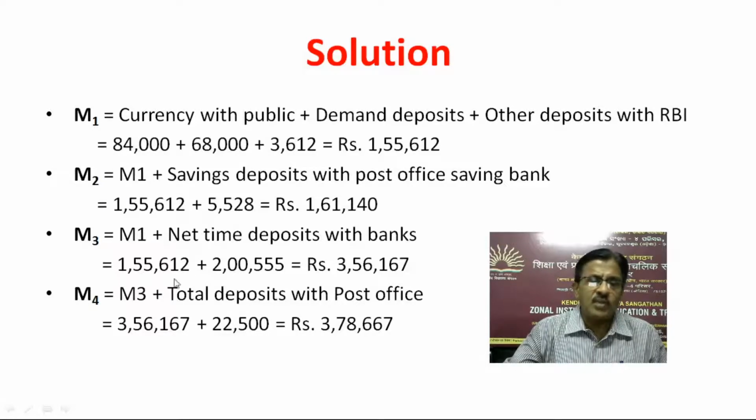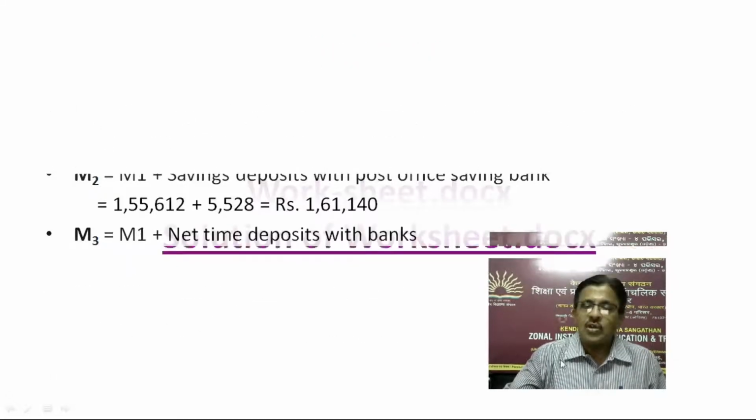M3 is M1 plus net time deposits with the banks. So the M1 figure is here. Then net time deposits with the bank is 2,555,000. So it is aggregated to 3,56,167. M4 is M3 plus total deposits with the post office. So the M3 figure is 3,56,167, plus 22,500, which is the total deposits with the post office. So it is 3,78,667.